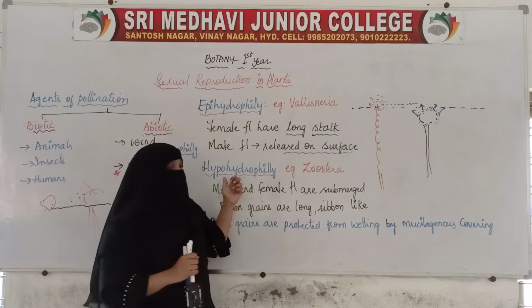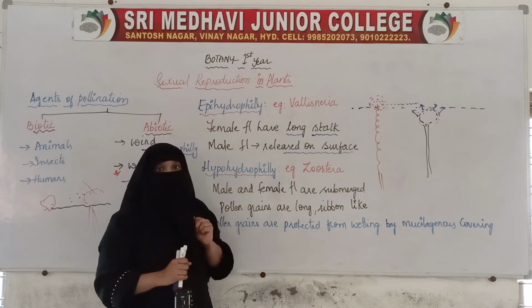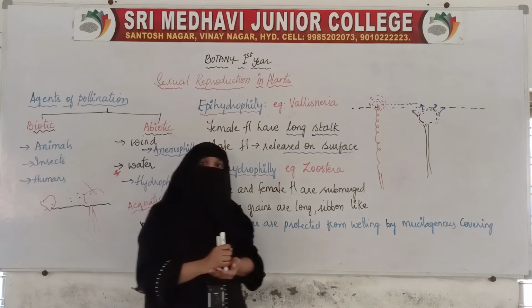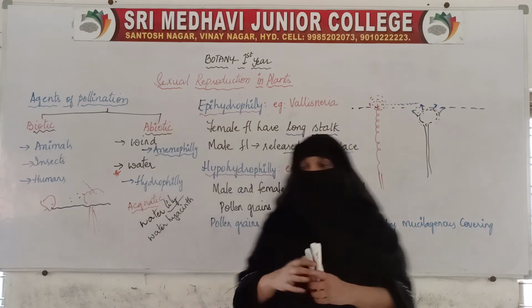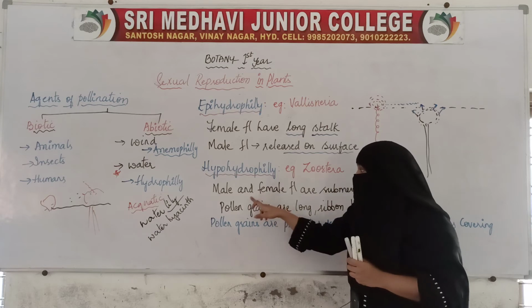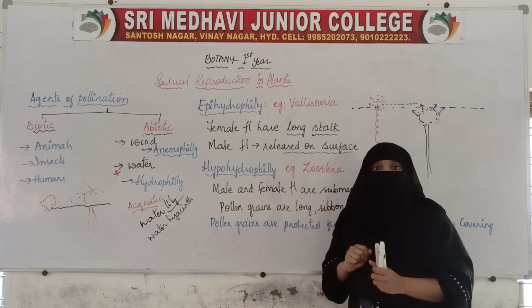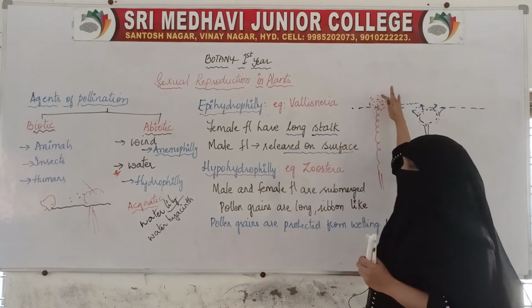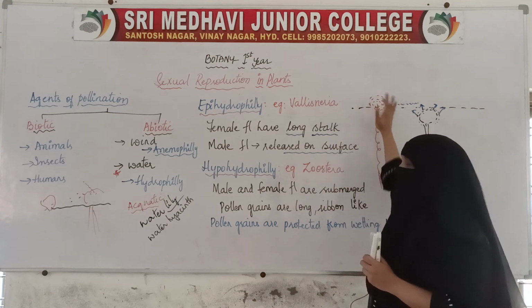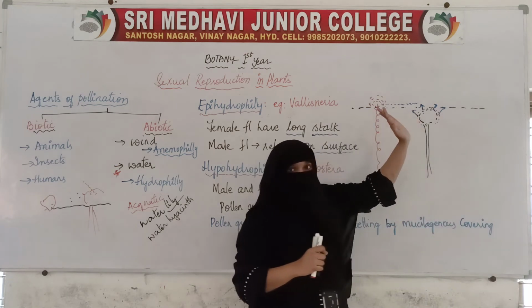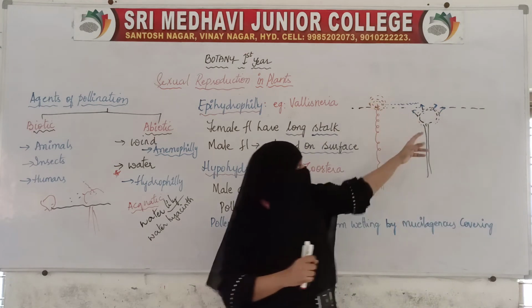Here in the second type, hypohydrophily, we see this in water grasses like Zostera. Zostera is the example. In this, male and female flowers are submerged. In epihydrophily, the female flower is on the surface of the water, and the male flower is almost near the surface, but not even on the surface.